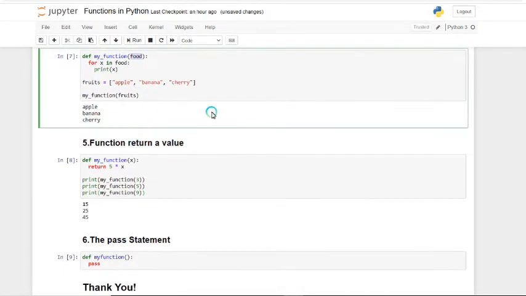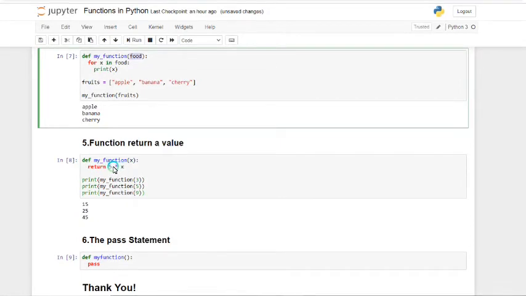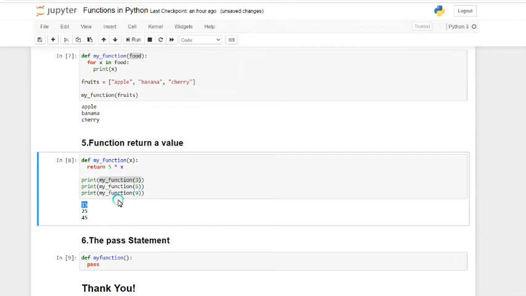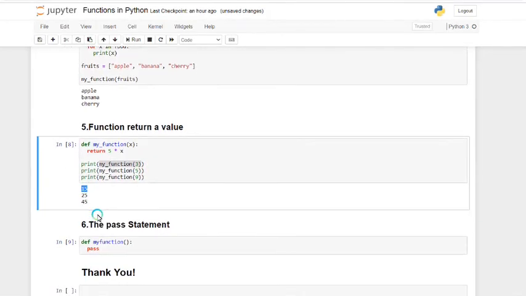After that, we can also return some value using functions. Here we define the function, and whatever value we pass, we multiply it by 5, that is 5 times x, and return the result. We call my_function with 3, so 3 goes into the function and it returns 5 into 3, which is 15. Similarly, for 5 it returns 5 into 5, 25, and for 9 it's 5 into 9, 45. So we can return values from a function using the return keyword.